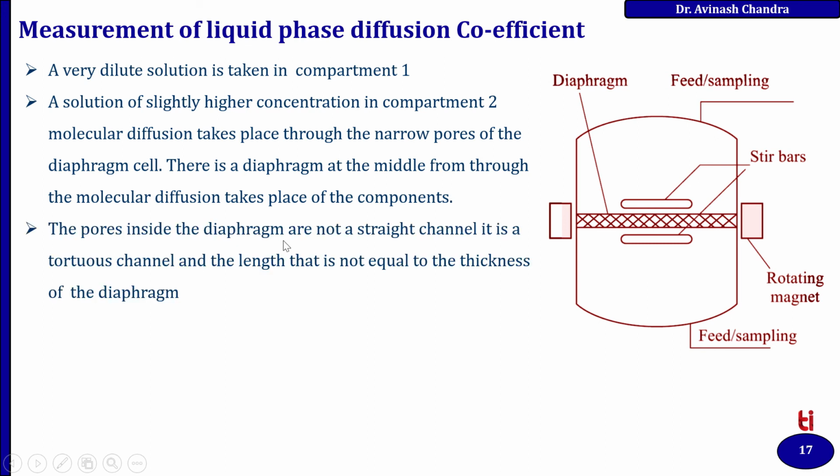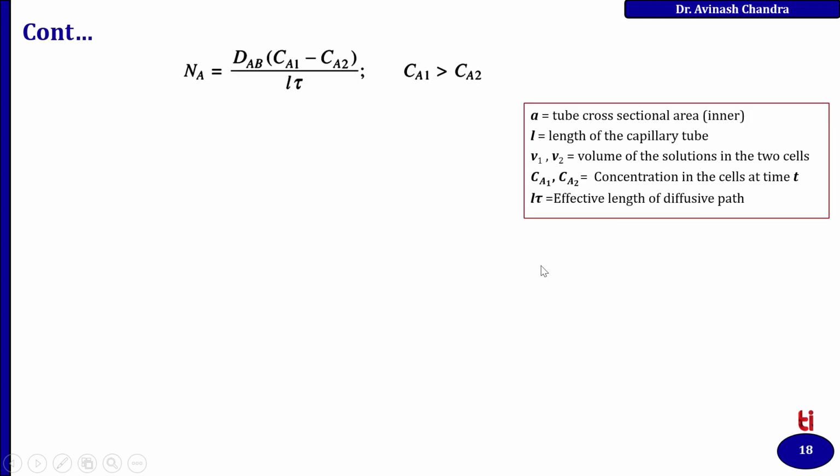The pores inside the diaphragm are not a straight channel. It is a tortuous channel and the length is not equal to the thickness of the diaphragm. So NA can be defined as minus DAB dC over dz. Further, NA equals DAB times CA1 minus CA2 upon L into tau, where L into tau is the effective length of the diffusive path, and the concentration CA1 is greater than CA2.